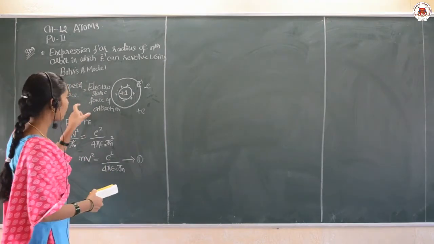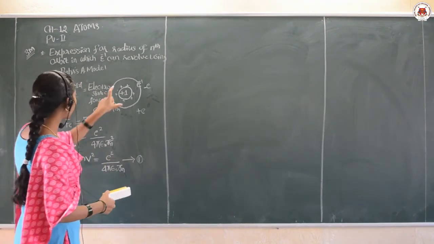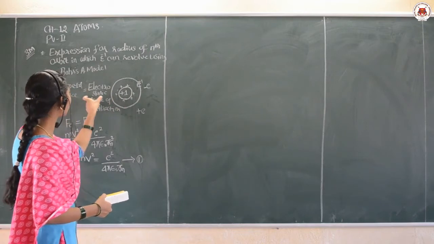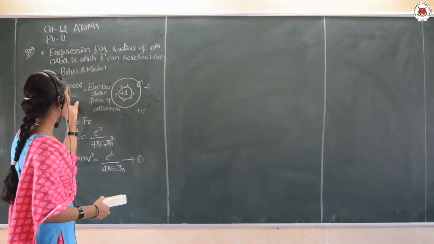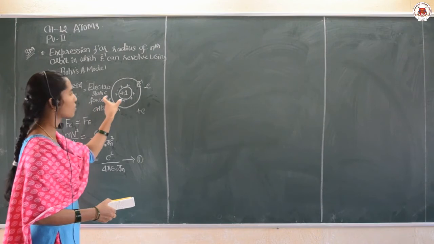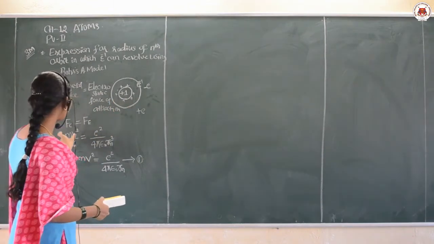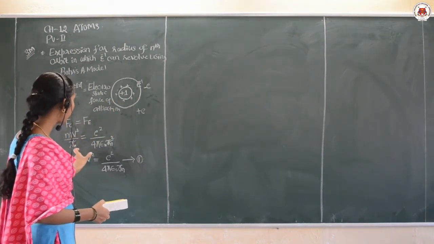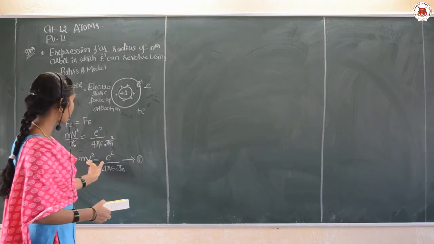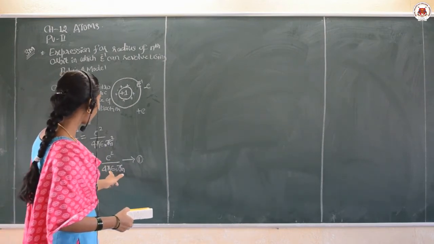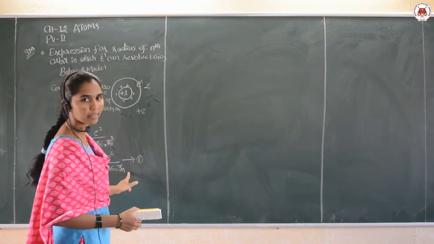The first expression is clear to everyone, right. The first consideration to remember is that centripetal force is equal to electrostatic force of attraction, and we have their respective formulas. Simplify that, then mv square is equal to e square upon 4 pi epsilon naught Rn.